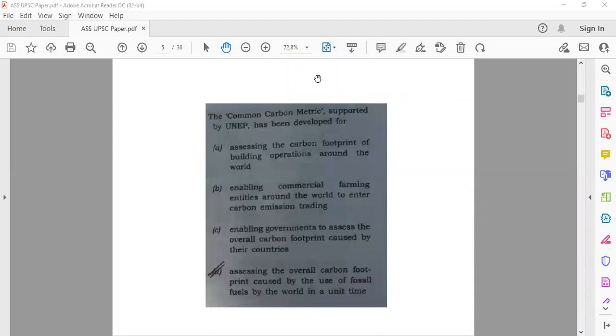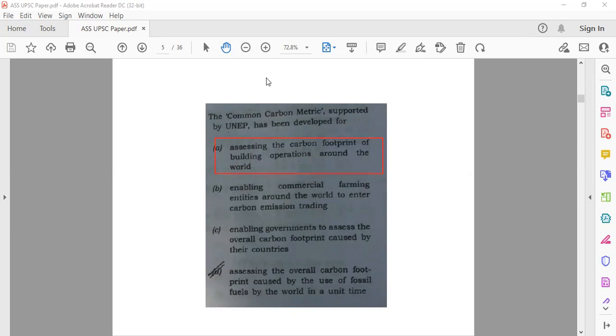The next question is very relevant and current. The Common Carbon Metric supported by UNEP has been developed for what? Basically this carbon metric is to assess the carbon footprint of building operations around the world, like whatever building you construct, what is the carbon metric for that. So the correct answer here would be A, which is assessing the carbon footprint of building operations around the world.